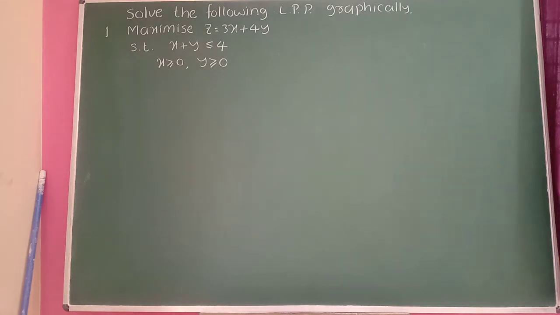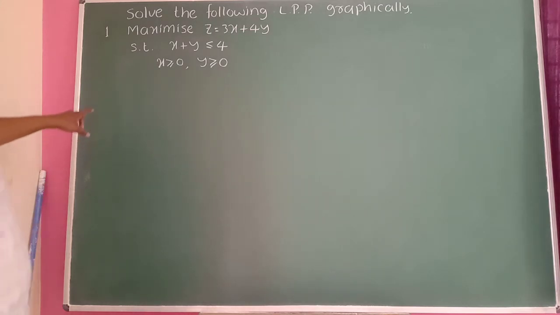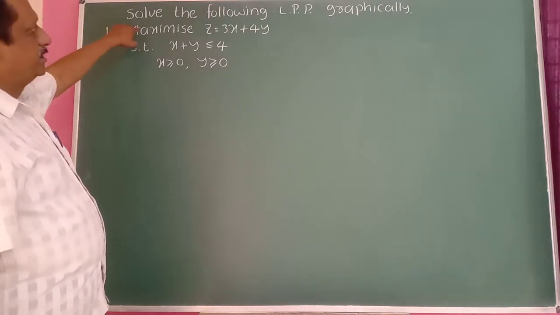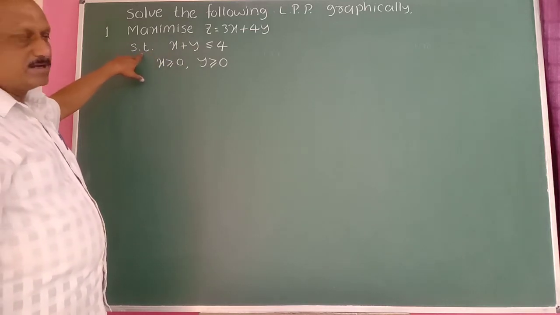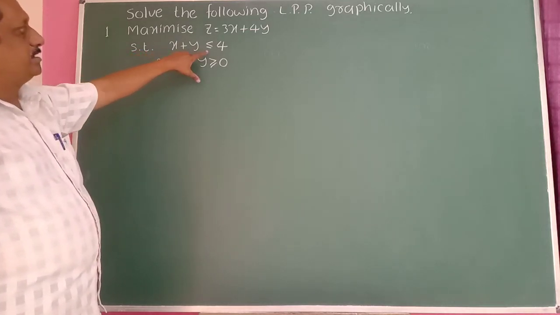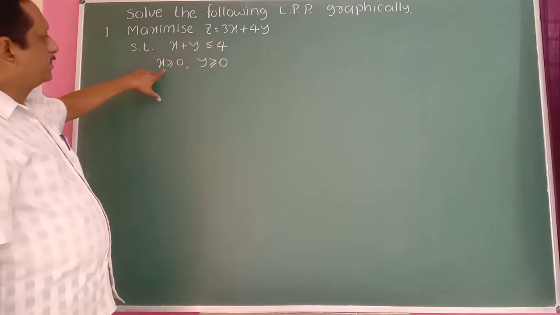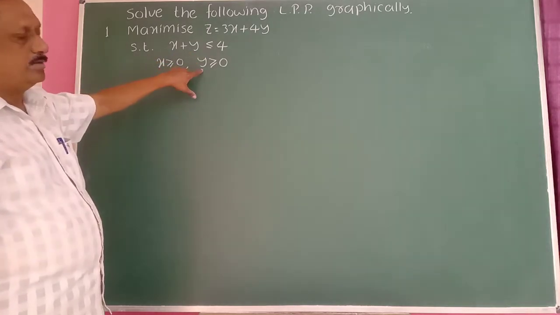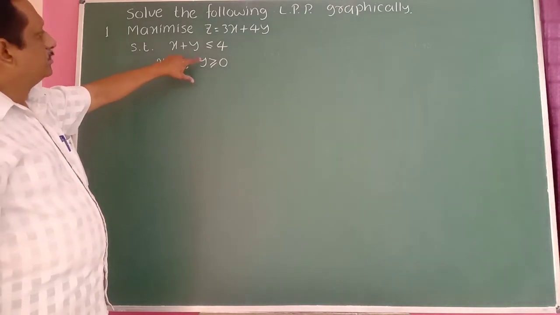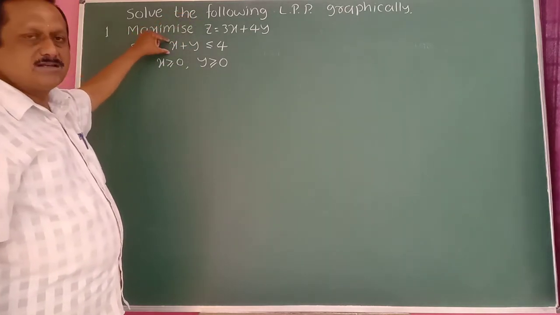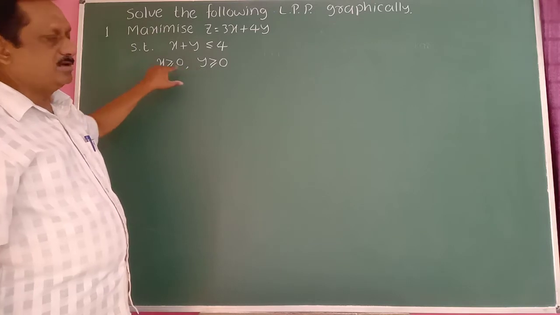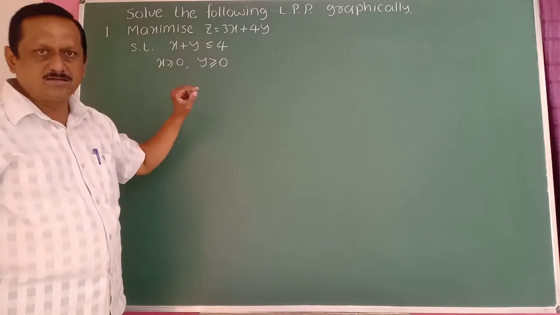Solve the following LPP graphically. First example: maximize z equal to 3x plus 4y subject to the constraints x plus y less than or equal to 4, x greater than or equal to 0, y greater than or equal to 0. This is called the objective function. This is a constraint, and these two are the non-negative restrictions.